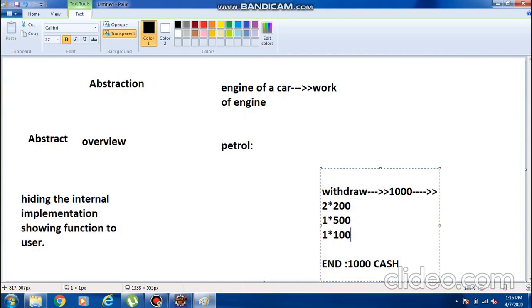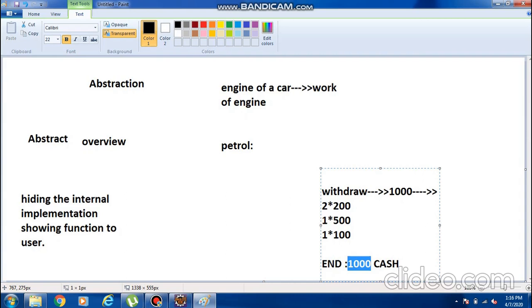But how internally the amount is calculated, like 2 into 200, 1 into 500, 1 into 100, this is called the internal implementation of the withdrawal function. We cannot see that calculation, but finally we receive the 1000 rupees cash at the end. We cannot see how it performs internally. That is nothing but abstraction: hiding the internal implementation and showing the function to the user.